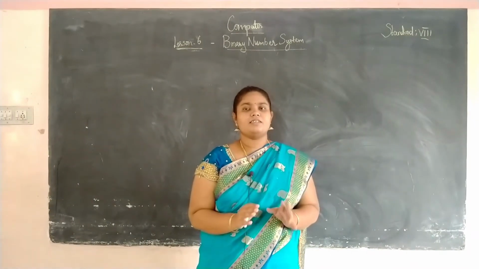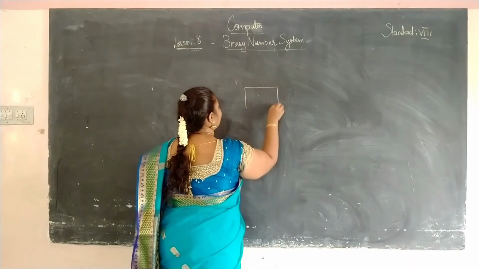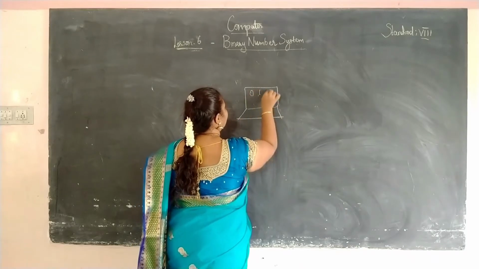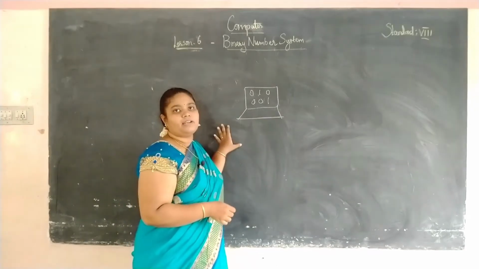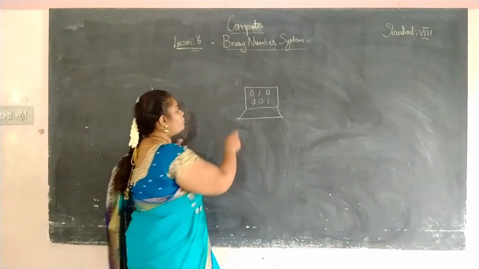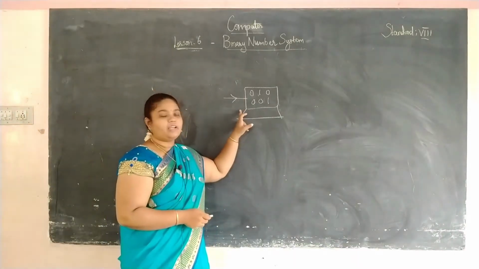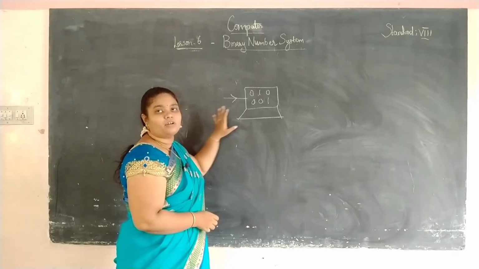Computer is an electronic device. So an electronic device will always understand only electrical signals. Suppose we input a wire into the computer, then what is the possible state for this wire?